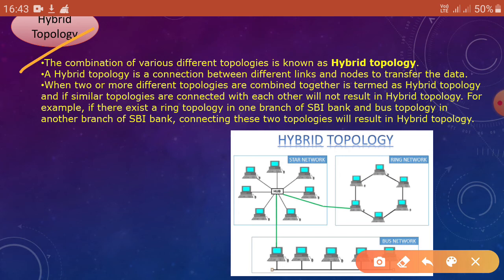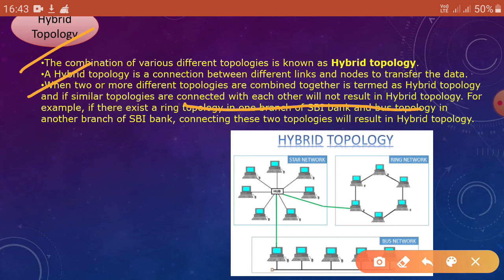When two or more different topologies are combined together, it is termed a hybrid topology. And if similar topologies are connected to each other, it will not result in a hybrid topology. So what is the conclusion? The conclusion is when there are different types of topologies, then it is called hybrid topology.